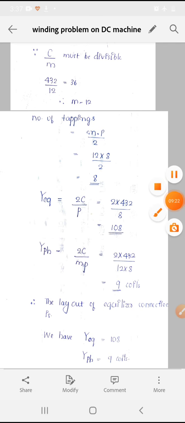So this is how we have to design the armature winding and also the equalizer.